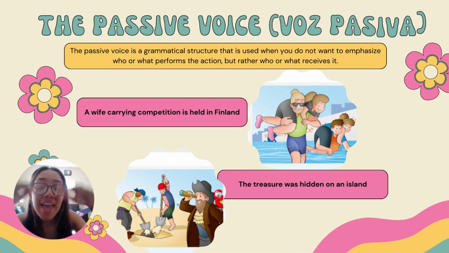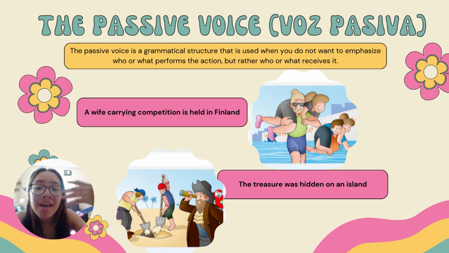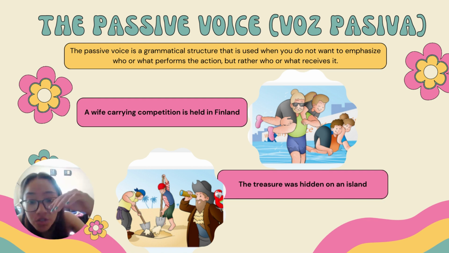Hello, teacher. The passive voice is a grammatical structure that is used when we do not want to emphasize who or what performs the action, but rather who or what receives it. For example, a wife carrying competition is held in Finland. Another example: the treasure was hidden on an island.